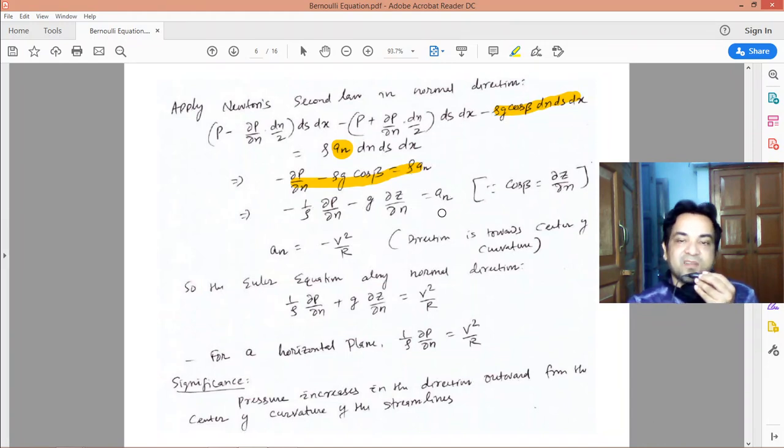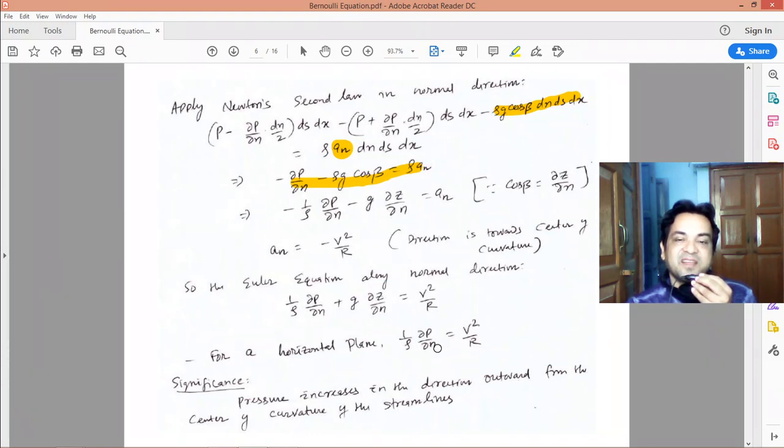So what is the normal acceleration? It is also known as the centripetal acceleration. The direction of the centripetal acceleration is always toward the center of curvature. So along the normal direction, the value will be negative because its direction is toward the center of curvature. So a_n equal to minus v square by r, where R is the radius of curvature of the streamlines. Putting this value here, the Euler equation along the normal direction becomes this. If it's a horizontal plane, there is no variation of the z coordinate, so 1 by rho del P by del n equal to v square by r.